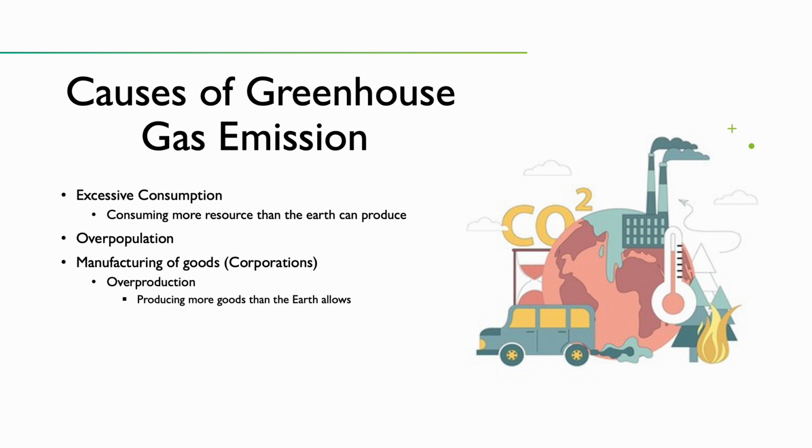Overpopulation is another cause, and places that have higher population are affected more by it. The largest producers of greenhouse gas emissions are corporations, specifically the manufacturing of goods. Many companies use machines that run off coal, oil, and gas to run and produce what we use and consumers buy.